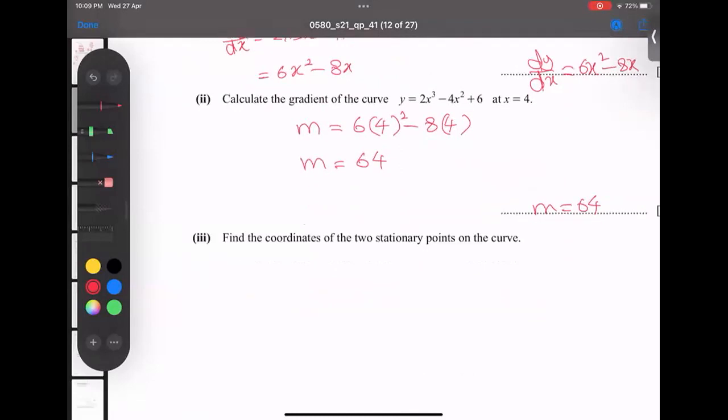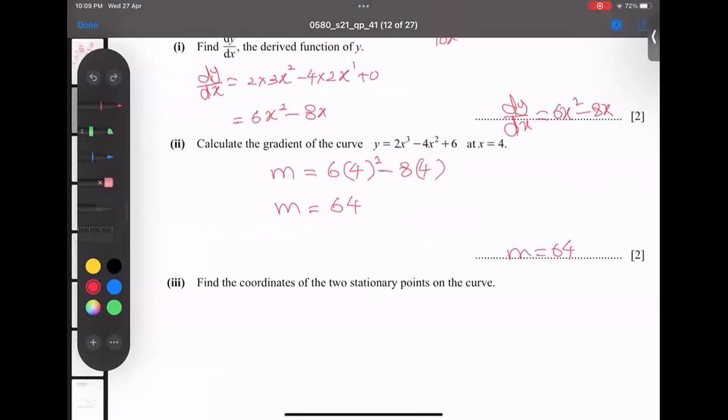Part number 3, he's asking us to find the 2 stationary points of the curve. How can we find the 2 stationary points? First of all, I'll set the derivative equal to 0. Logic: whenever a curve turns, at the turning point the tangent line is parallel to the x-axis, and a line parallel to the x-axis always has gradient equal to 0. Short story, derivative equals 0, because derivative and gradient are the same. So 0 is equal to 6x squared minus 8x.